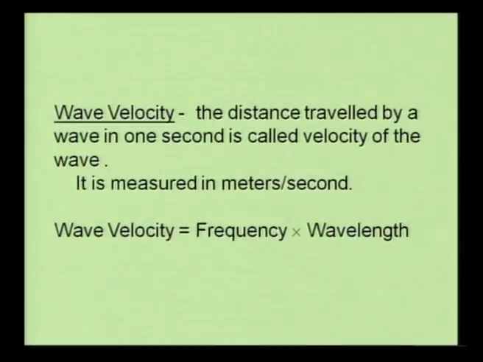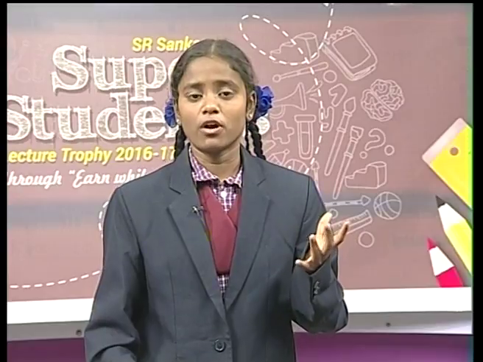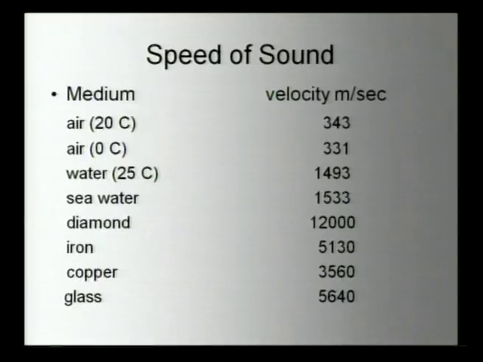Friends, here I would like to tell about sound speed in different types of mediums. Let's see on the screen. Here we are seeing different types of mediums and the speed of sound in them. In air at 20 Celsius, the velocity of sound is 343 meters per second, and in air at 0 Celsius, 331 meters per second.